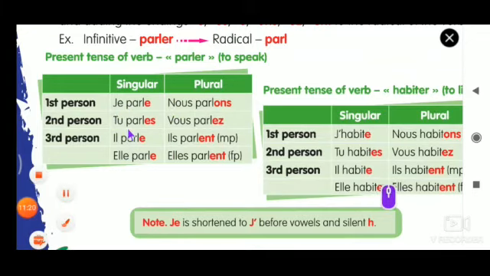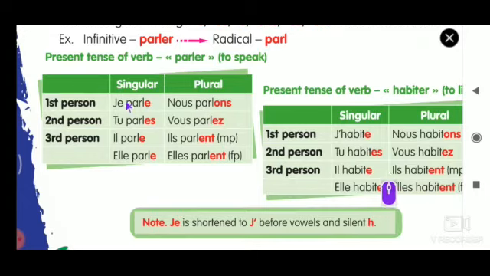And whenever it is tu, the plural form is vous. And whenever it is il, the plural form is ils, and for elle, elles. Okay. So if you remember this, the second part is very easy. As you change je to nous, you have to change parle whenever you get parle in the question. And if they ask Petit au plural, you have to write nous parlons.